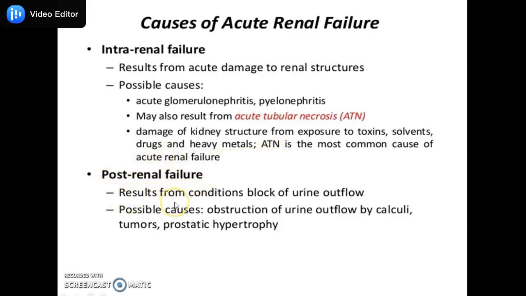The third one is the post-renal failure. The post-renal failure results from conditions that block the urine outflow in the ureter, that is, the lower urinary tract. So post-renal failure may be caused by obstruction of urine outflow, which may be due to urinary calculi, or another reason, tumors which could block the urine outflow from the urinary tract, that is, the ureters, and cause the post-renal failure.